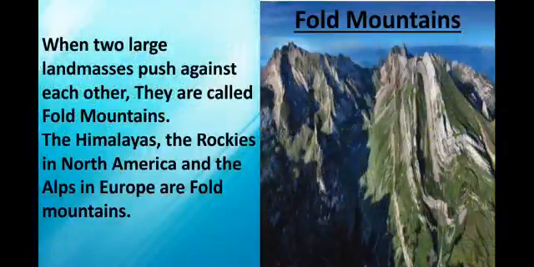Now we are going to see about the fold mountains. Some mountains are formed when 2 large land masses push against each other. They are called fold mountains. The Himalayas, the Rockies in North America and the Alps in Europe are fold mountains. So this is the picture of fold mountains.